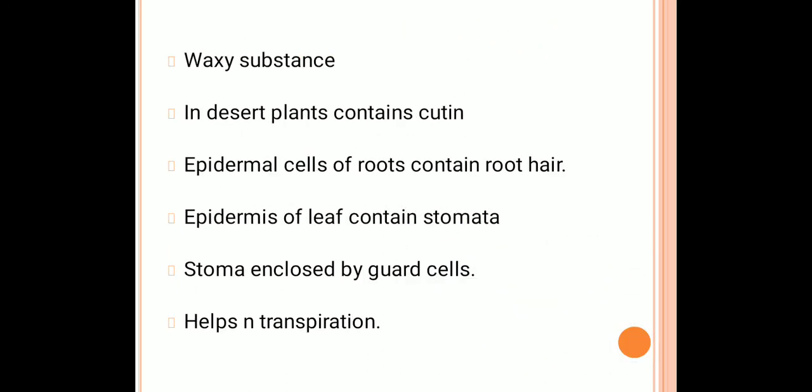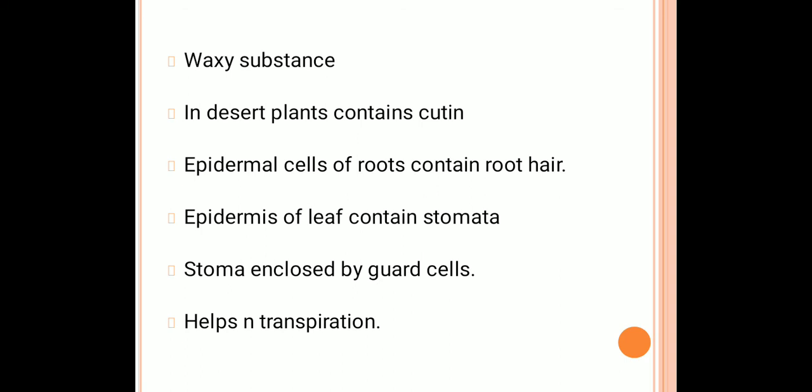It gives mechanical strength and protects the internal tissues from mechanical injury, parasitic fungi and bacteria. The thick cuticle or cutin layer protects the internal tissue and prevents water loss. These are the main functions of the epidermis layer.